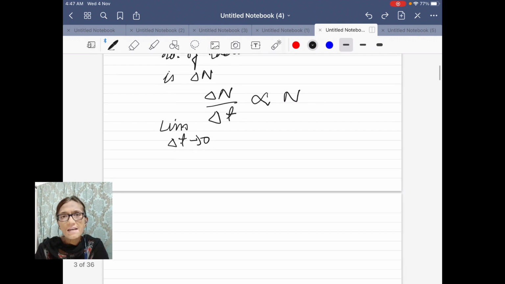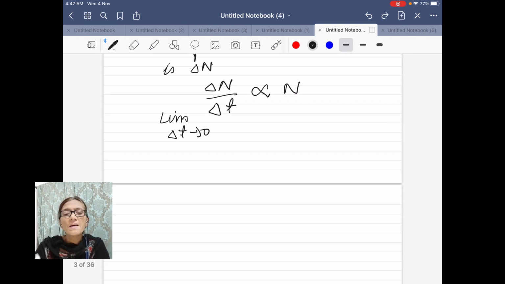And instantaneous decay is called differentiation of the quantity with respect to time.